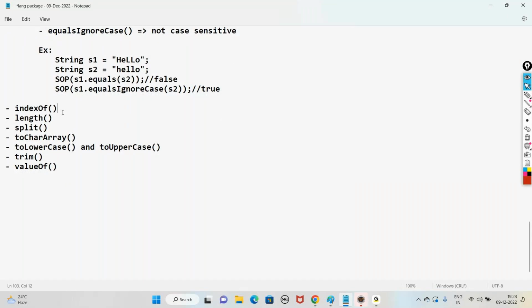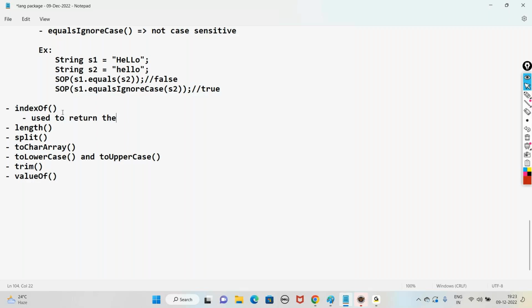Index of method. Use it to return the index of a given substring from the given string.